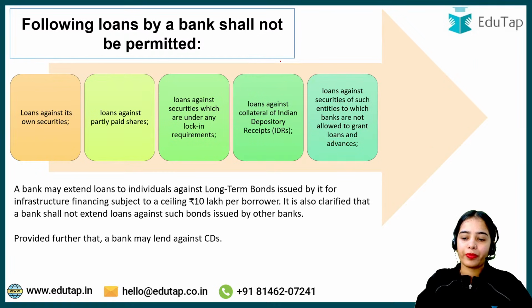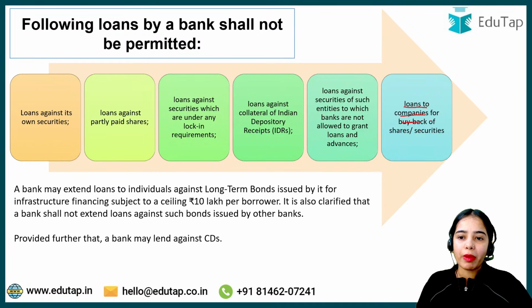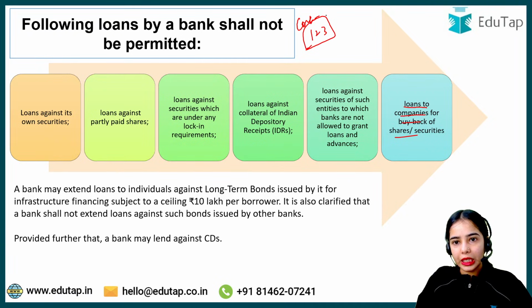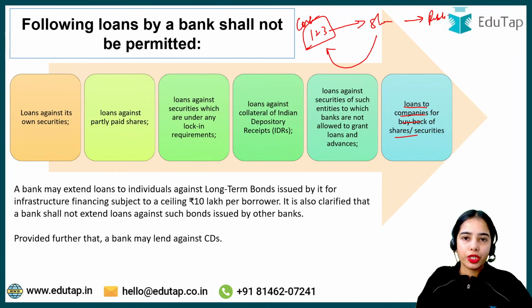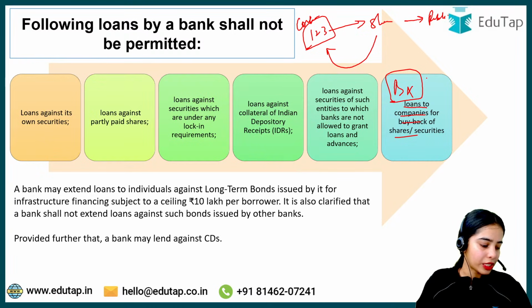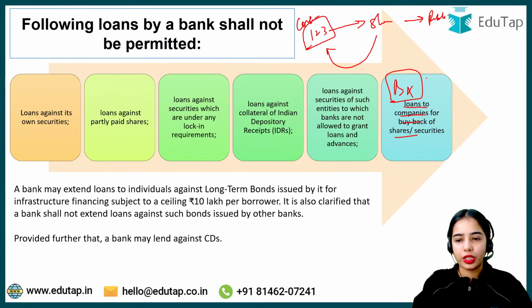That is the idea. Now, loans to companies for buyback of shares or securities. Let's say a company 123 released its shares, sold its shares to the public. Now the company wants to buy back the shares. So basically, the banks cannot provide loans to companies if they want to buy back their shares or securities. That is also not allowed. Okay, so banks cannot provide loans to companies for buyback of shares or securities.